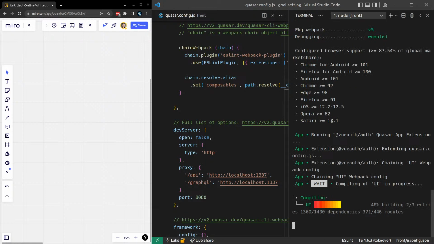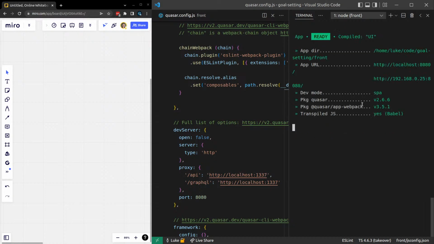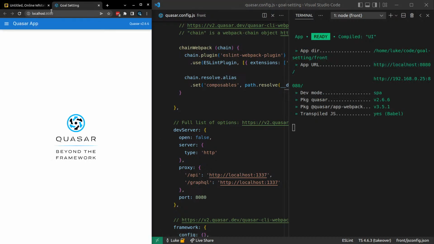Yeah, the reason I hate it is you often end up in a situation where you're closing the server out and opening it up again. It's just frustrating when it keeps opening up in the browser.